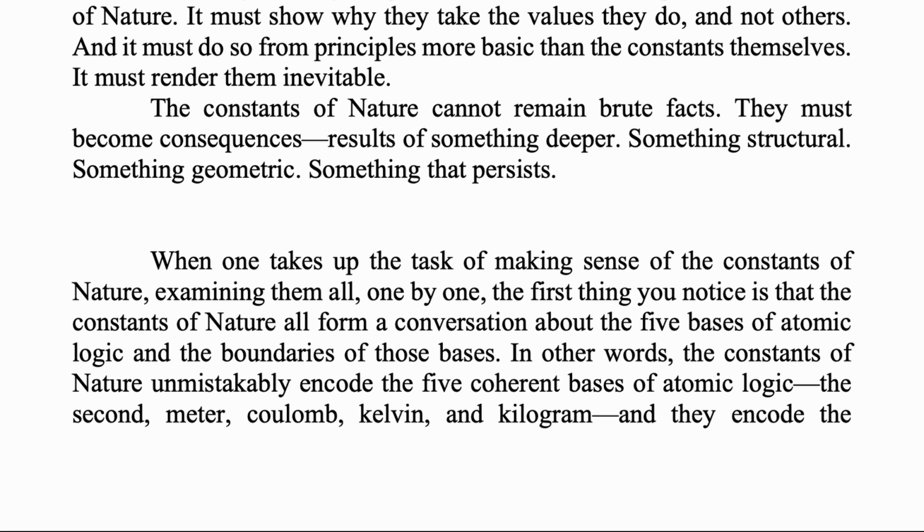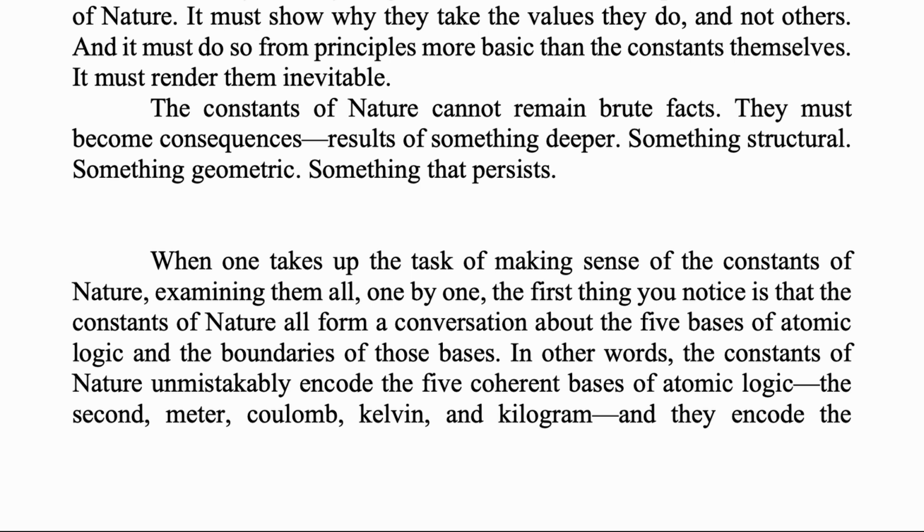When one takes up the task of making sense of the constants of nature, examining them all, one by one, the first thing you notice is that the constants of nature all form a conversation about the 5 bases of atomic logic, and the boundaries of those bases.